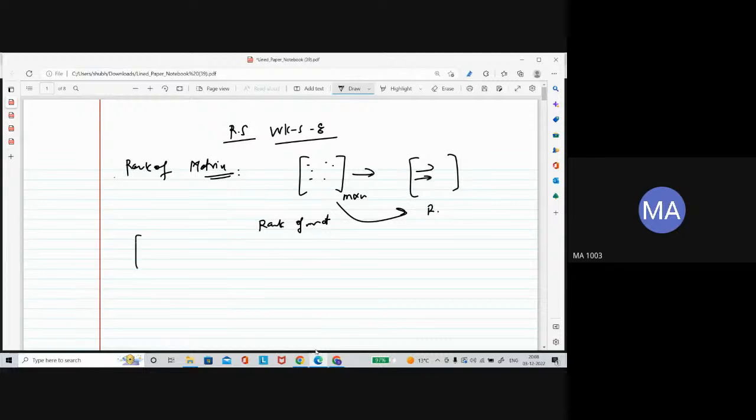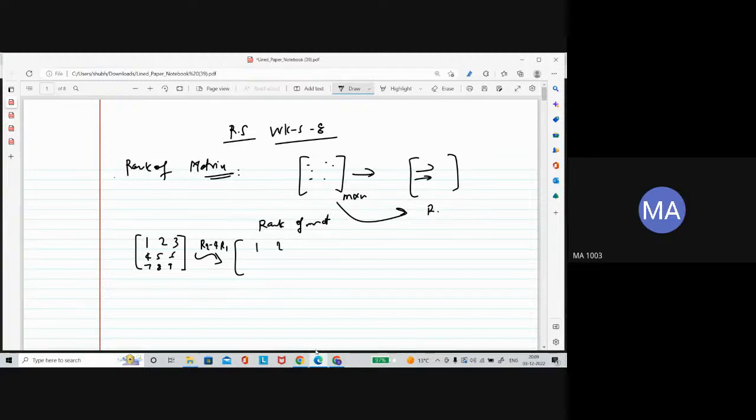For example, suppose we have a matrix, let's say this one. You will do elementary row operations and try to change this matrix into row echelon form. You can do r2 minus 4 times r1.